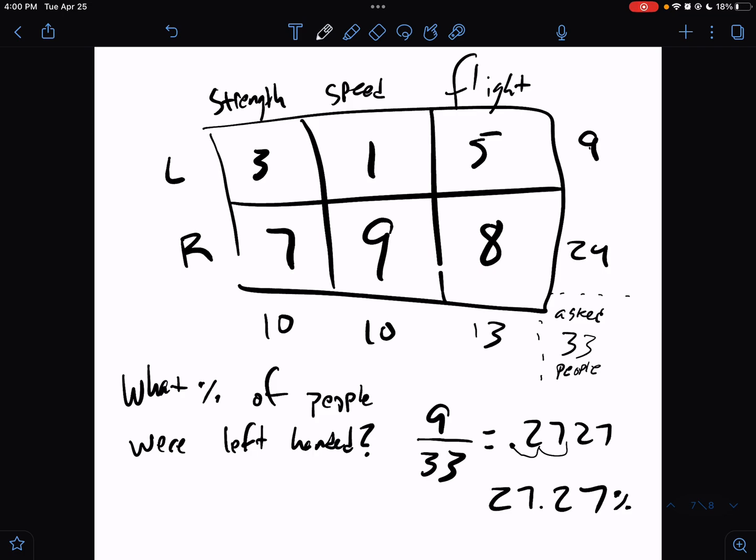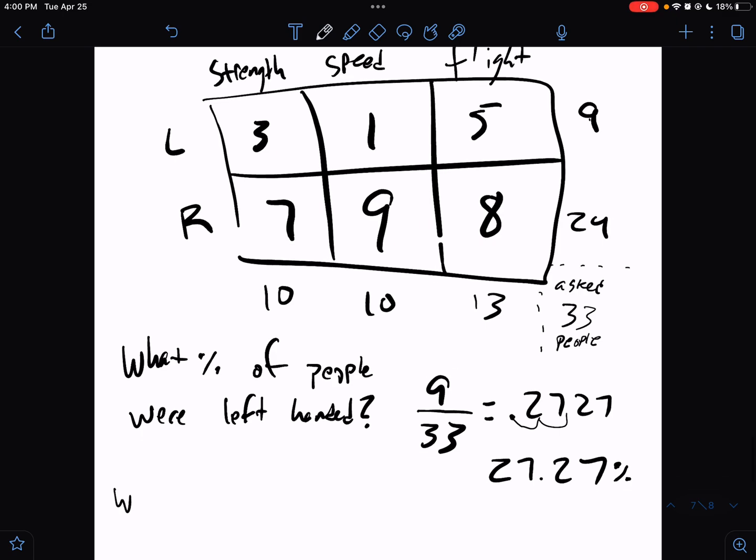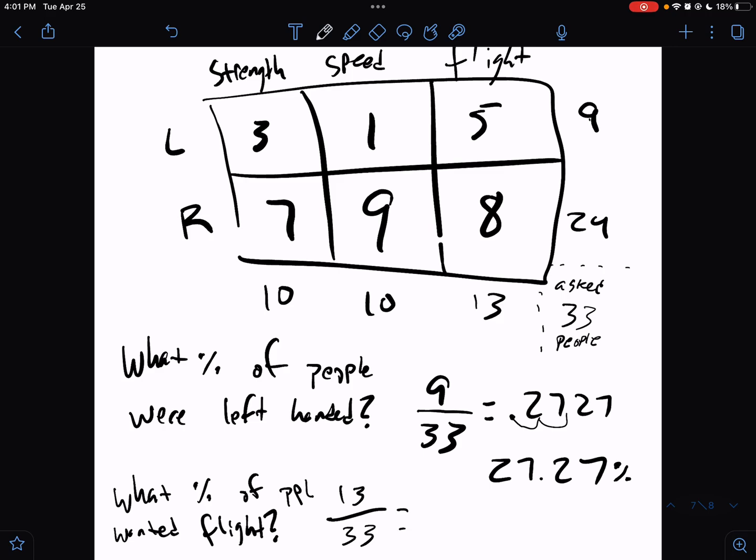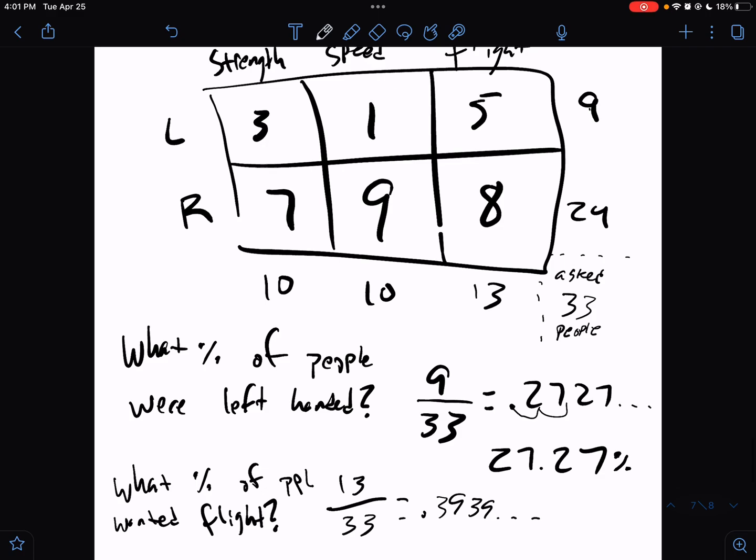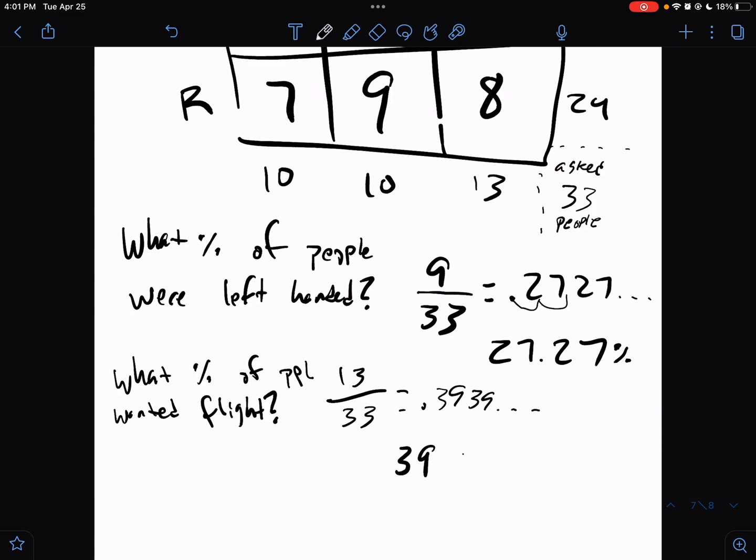Okay, what if I wanted to ask what percent of people wanted, let's say, flight? Well, 13 people out of everybody asked, so 13 out of 33 people wanted flight. So 13 divided by 33 is also a weird number, 0.3939, etc. So that gives us about 39%.